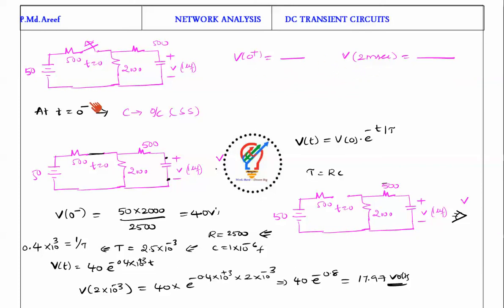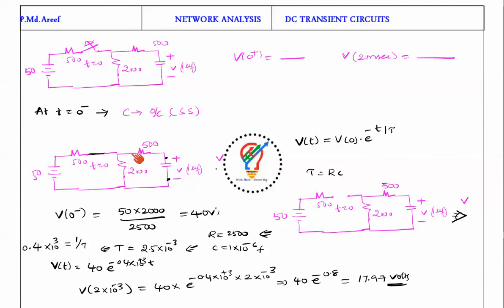As we know, at t equal to 0 minus, the network is in steady state, so the capacitor behaves as an open circuit. If it is an open circuit, no current flows through here, so there is no voltage drop across it. Whatever voltage is across the capacitor also appears across the 2000 ohm resistor. By applying the voltage division rule, at t equal to 0 minus the switch is in the closed position. So V of 0 minus is equal to 50, the total voltage, into the ratio of the resistors, and these two are open circuited.